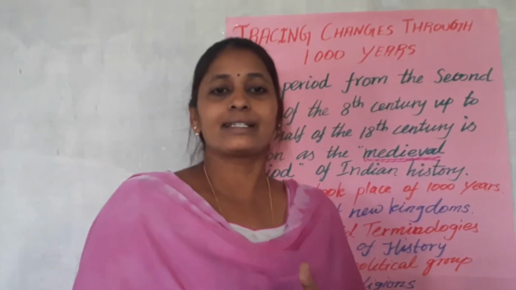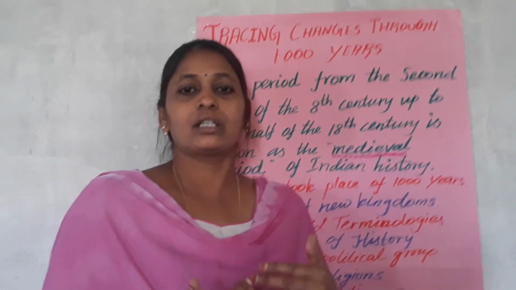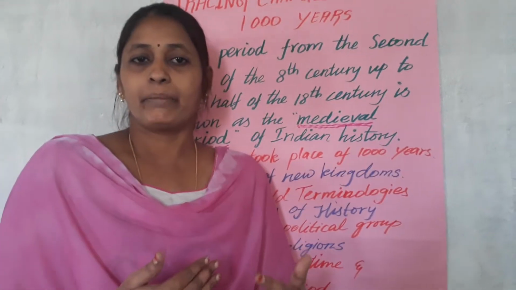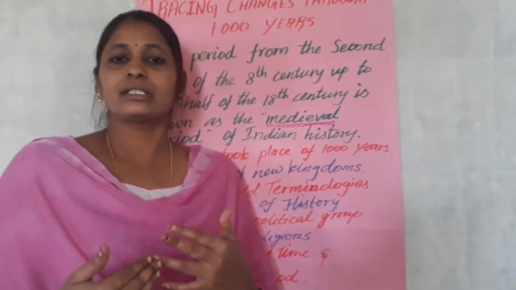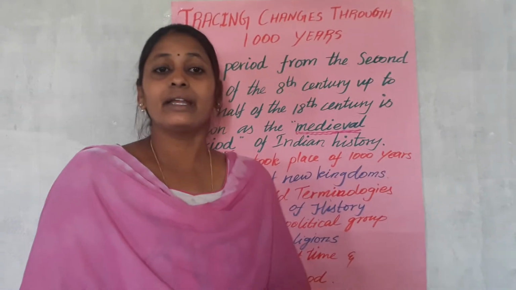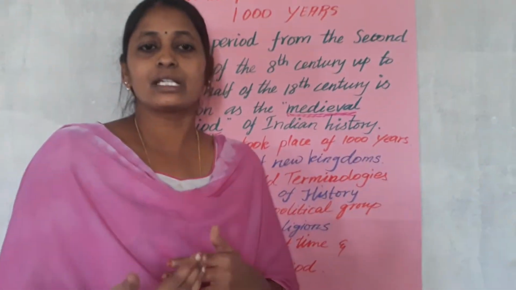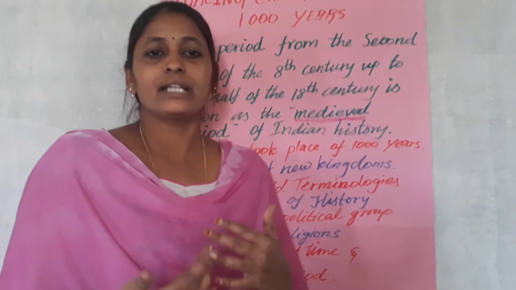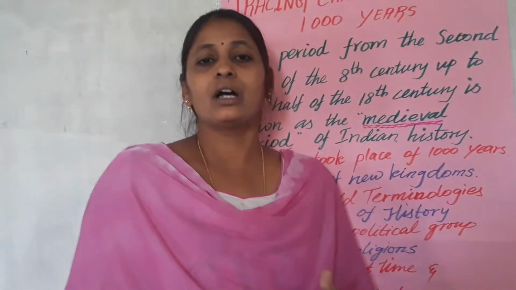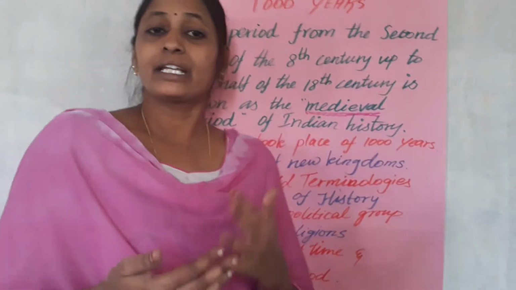In the fifth and sixth lessons, what changes happened in architecture: a new style of building construction, a new style of temple construction, everything that happened in that period. After that we are going to discuss what happened to tribal people in the 7th lesson. The religious changes that happened we will discuss in the 8th lesson. The 9th and 10th lessons cover how the British people started coming to India and how they became involved in trading.